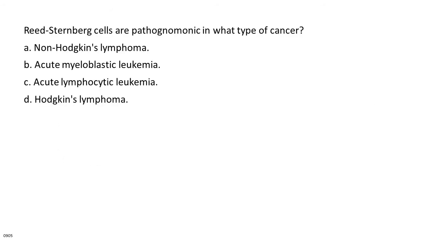Reed-Sternberg cells are pathognomonic in what type of cancer? A. Non-Hodgkin's lymphoma. B. Acute myeloblastic leukemia. C. Acute lymphocytic leukemia. D. Hodgkin's lymphoma.